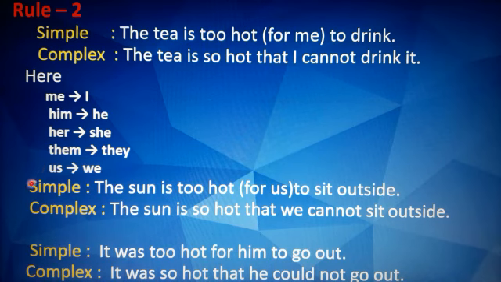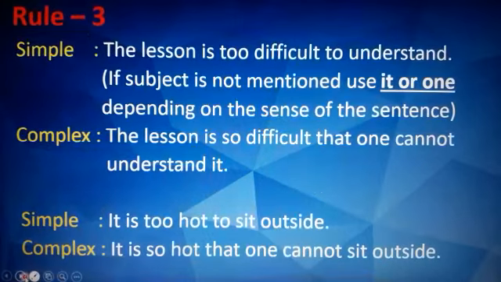"The sun is too hot for us to sit outside." The simple sentence will get transformed into a complex sentence in this way: "The sun is so hot that we cannot sit outside." Similarly, the third sentence, now it's in the past tense: "It was too hot for him to go out." Now here the complex sentence would be "It was so hot that he could not go out." I hope you have understood this. Now we come to rule 3.